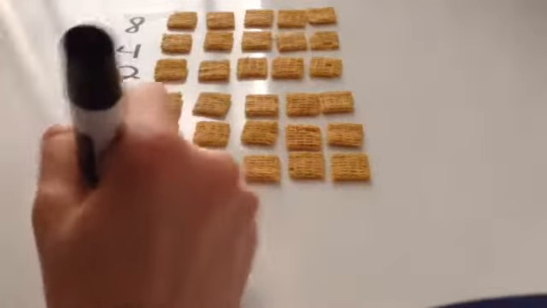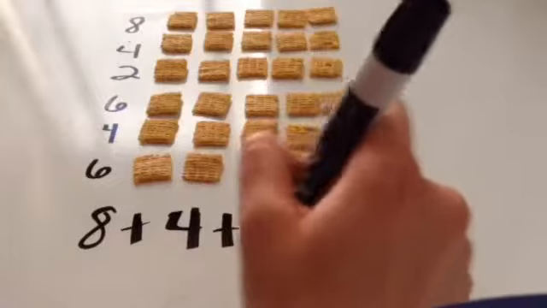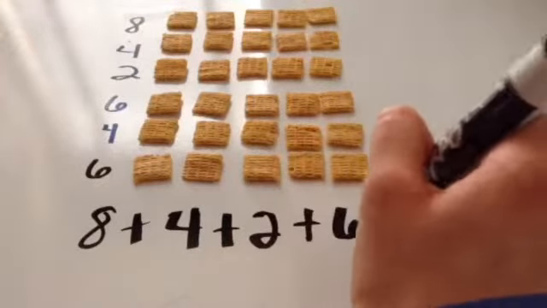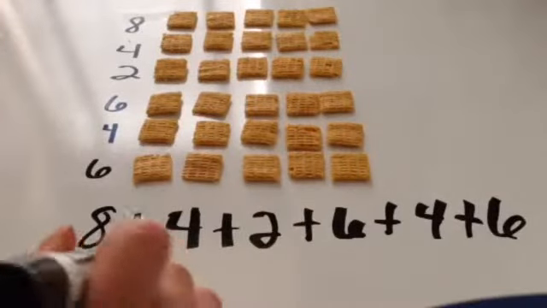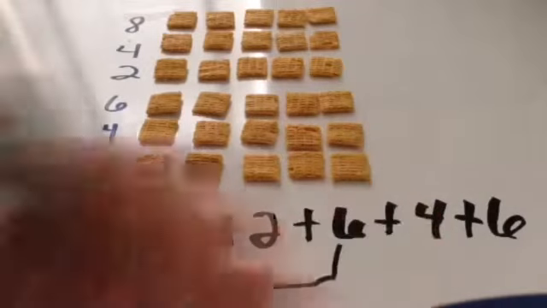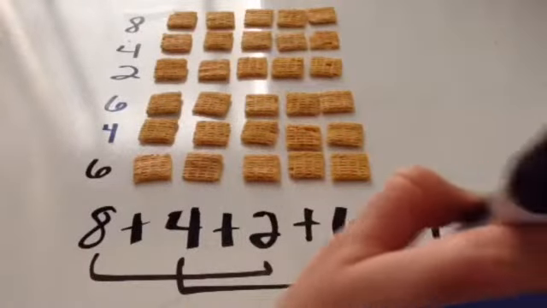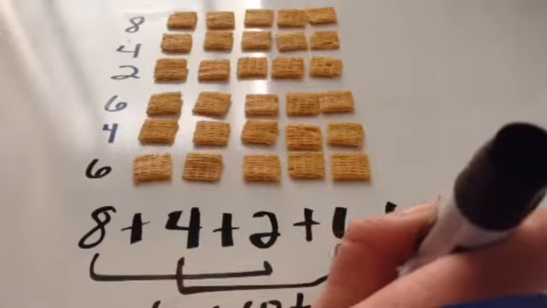Let's add 8 plus 4 plus 2 plus 6 plus 4 plus 6. Well, I know 8 and 2 are 10. I know 4 and 6 are 10. And another 4 and 6 are 10. I have 10 plus 10 plus 10 equals 30.